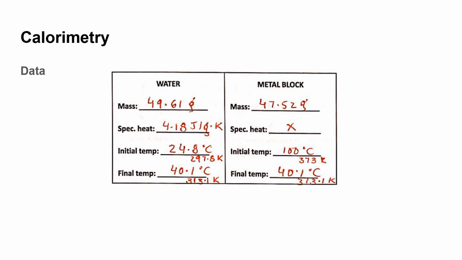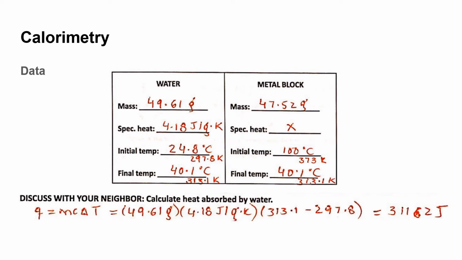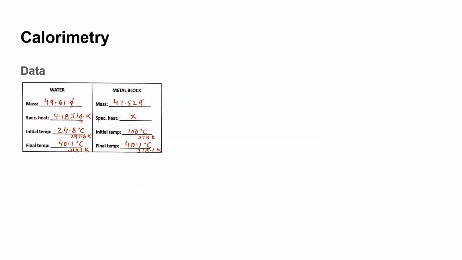But before that, let's go ahead and calculate the amount of heat that was absorbed by the water, using these conditions. So we have the mass, we have the specific heat, we have the change in temperature. We can go ahead and use the Q equals mc delta T equation, and then we plugged in the numbers and we got the heat energy that was absorbed by water to be 3,112 joules.